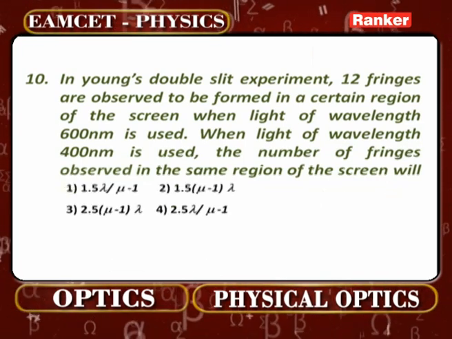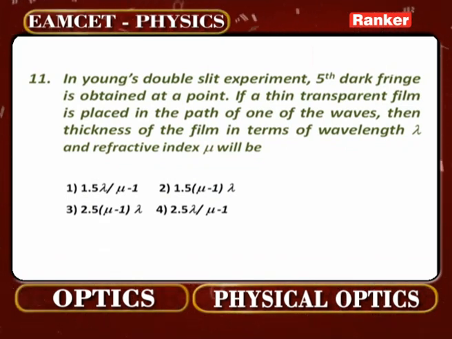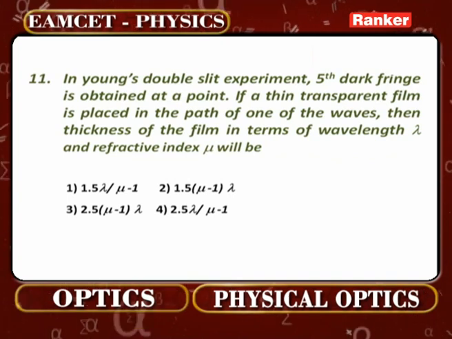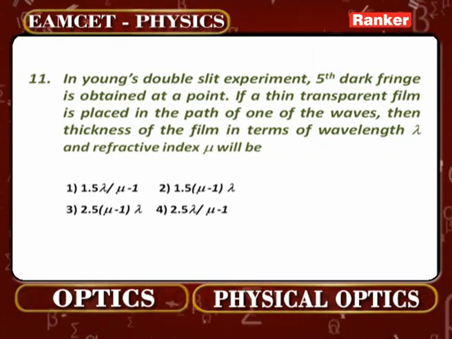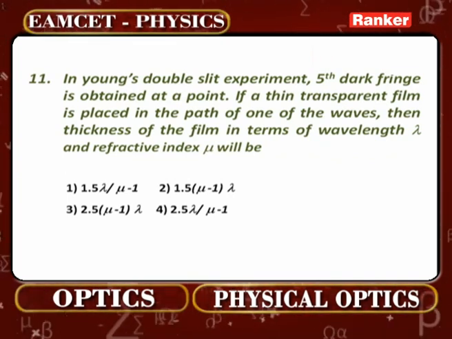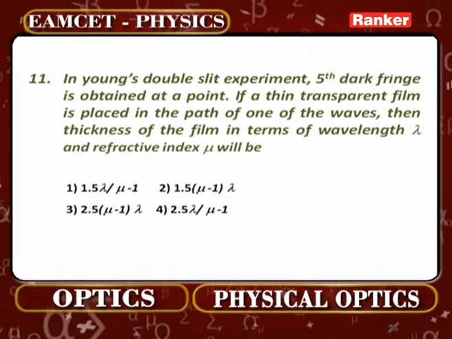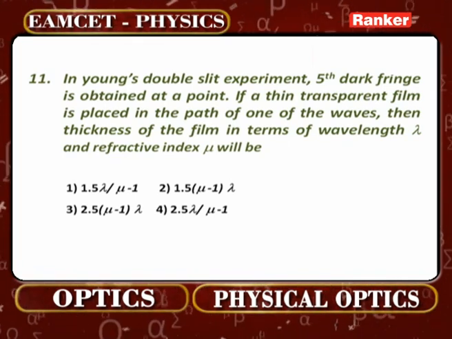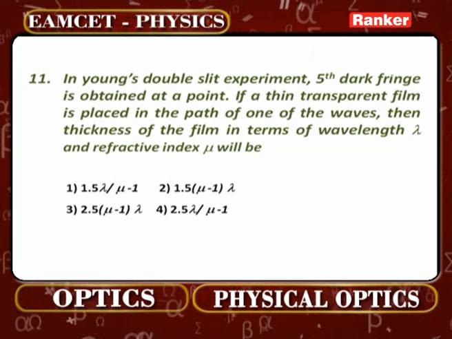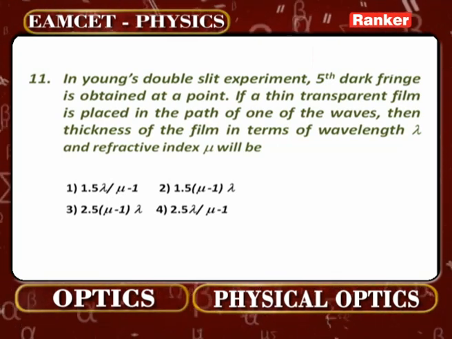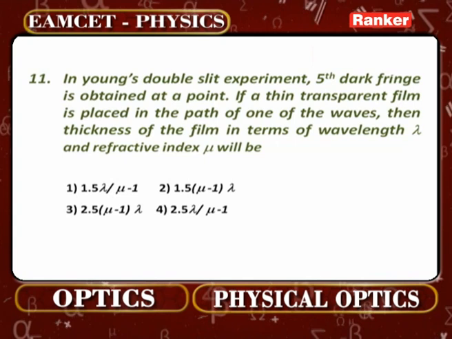Look at the next problem, problem number 11. In Young's double slit experiment, fifth dark fringe is obtained at a point. If a thin transparent film is placed in the path of one of the waves, then the thickness of the film in terms of wavelength lambda and refractive index mu will be how much? That is the concept.